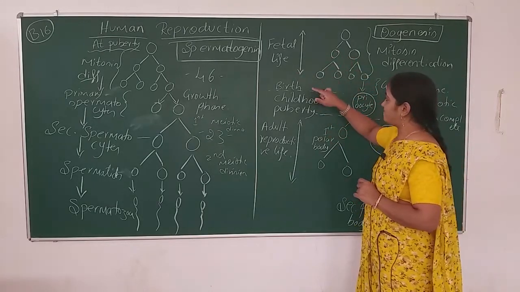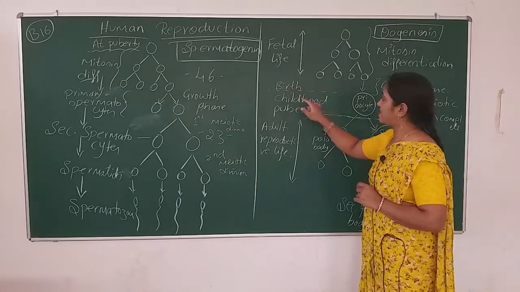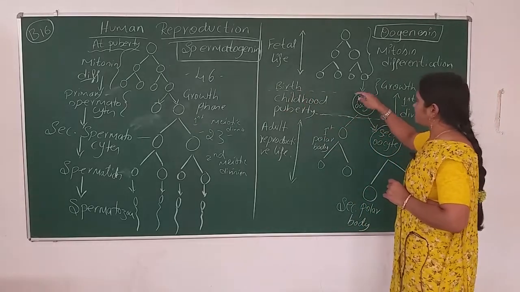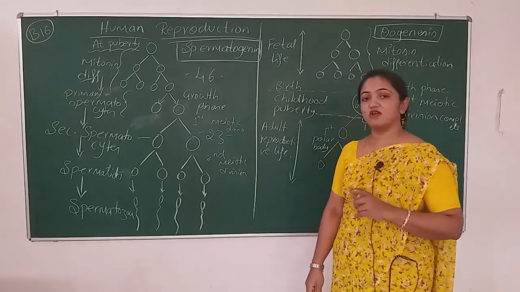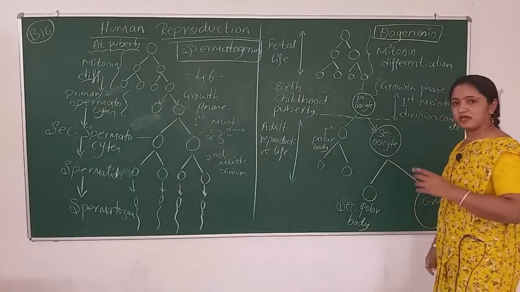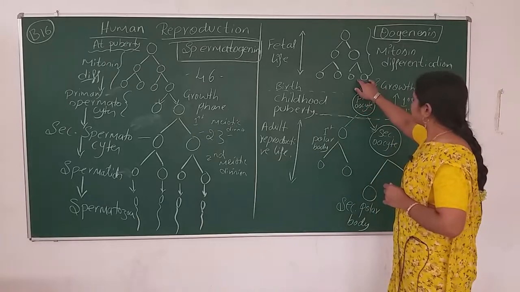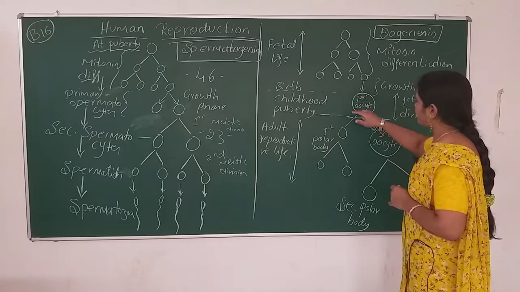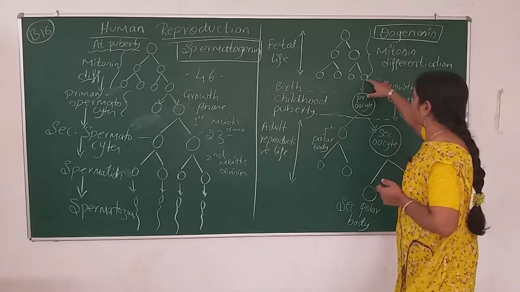When the female child takes birth, the primary follicles reduce in number by means of shrinkage. When shrinkage occurs in the primary follicles, the number reduces, and this is considered the primary follicle.